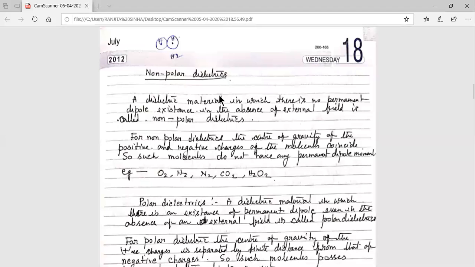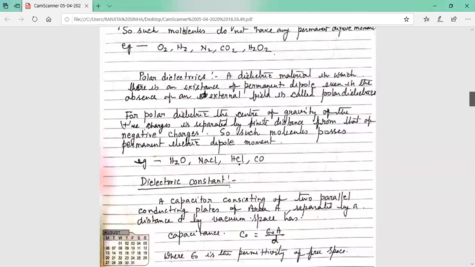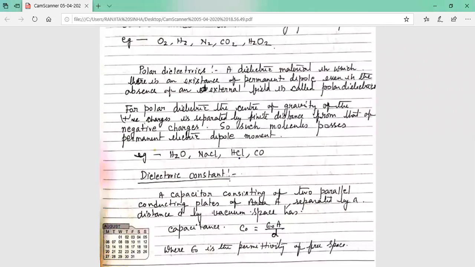But in non-polar dielectrics, there is no permanent dipole moment in the absence of the electric field, whereas in polar dielectrics there will exist a permanent dipole moment. For polar dielectrics, the center of gravity of the positive charges is separated by a distance from that of the negative charges. So such molecules possess a permanent electric dipole moment.